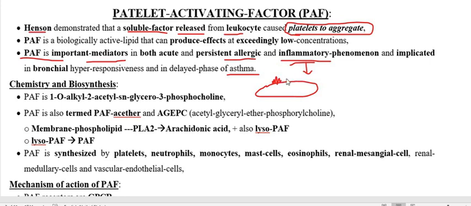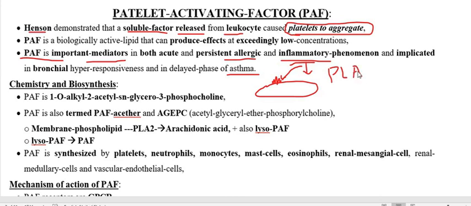So when the membrane phospholipid gets stimulated by inflammation, it stimulates the enzyme that we call phospholipase A2.